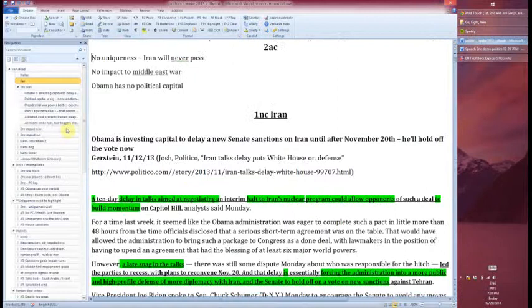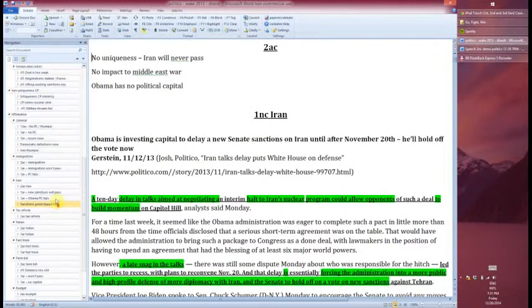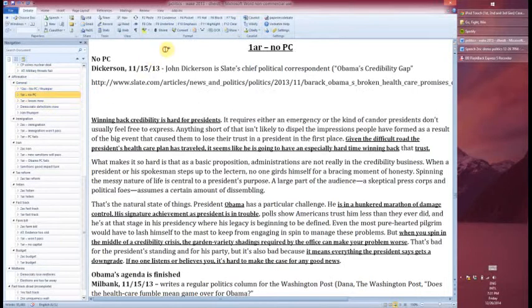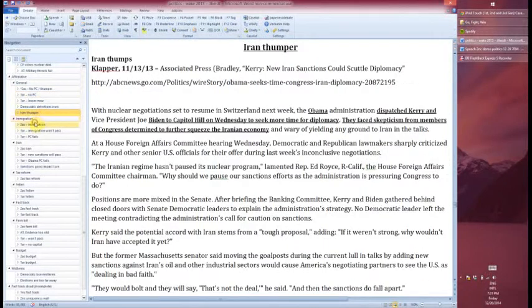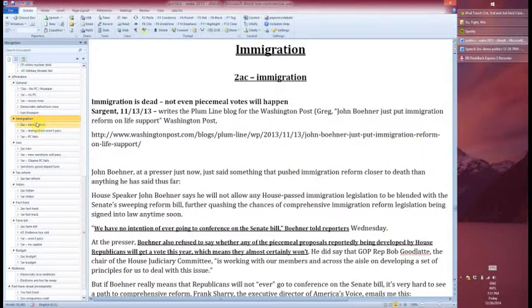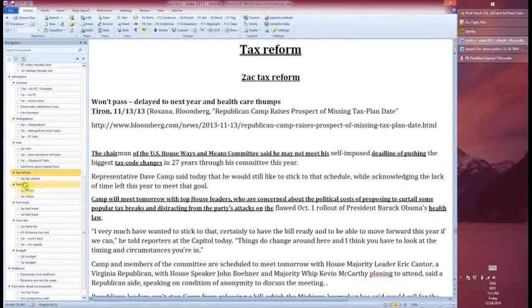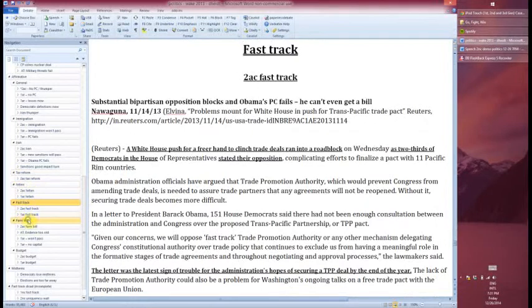So I hope this was helpful. The next part that I wanted to talk about quickly was the AF section. So in this file, there's just general arguments, like Obama doesn't have PC right now, and then there's some cards for the 1AR if you want to read that in the 1AR. Here's another thumper. Okay, and then there's 2ACs to various other DAs, which obviously you'd have to research, and the next video is going to be AF arguments against politics.